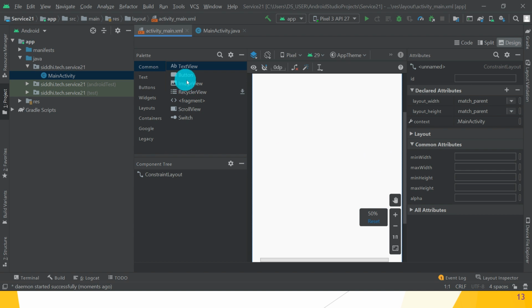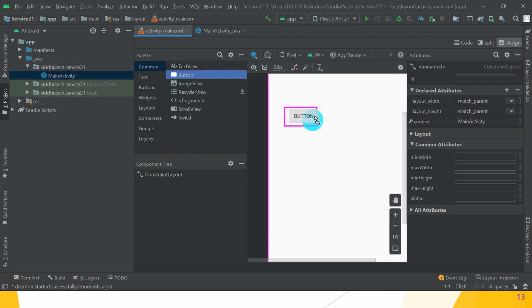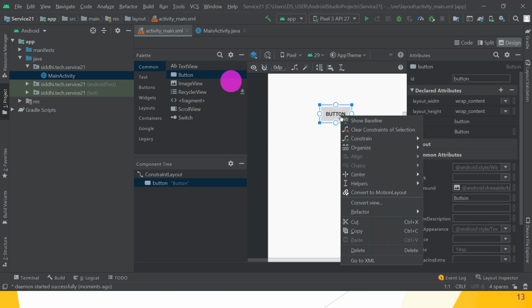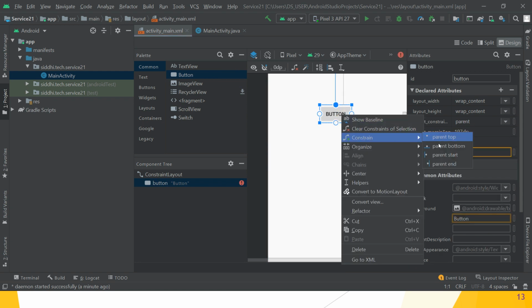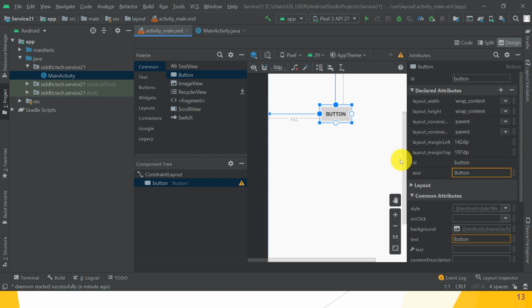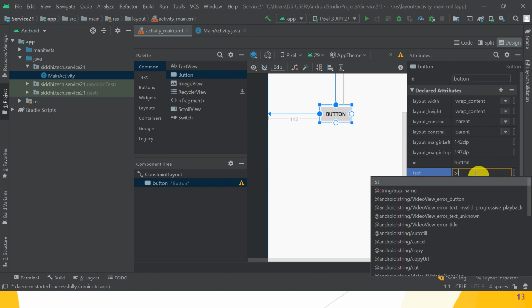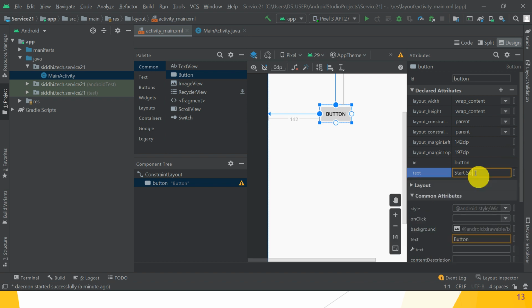Take two buttons. First button, then make alignment using constraint layout parent top, then constraint parent start. Next change the text to start service.